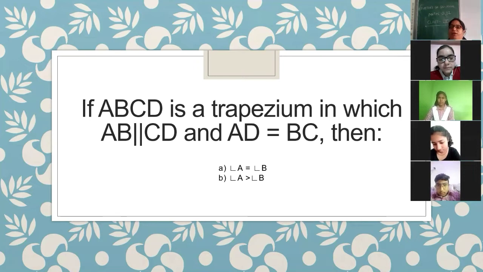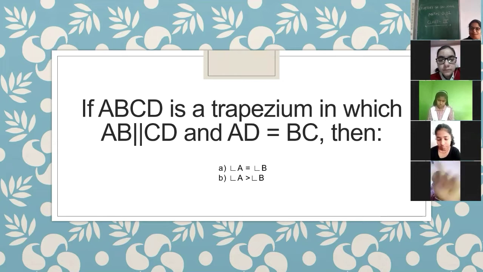equals BC, then what can you say? That both angles are equal or angle A is greater than angle B? Vedansh. Ma'am, what? The question is there for you on the screen. If ABCD is a trapezium in which two sides are parallel, that is AB is parallel to CD, and AD equals BC, then what can you say? That both angles are equal or angle A is greater than angle B? Which option is correct from these two?